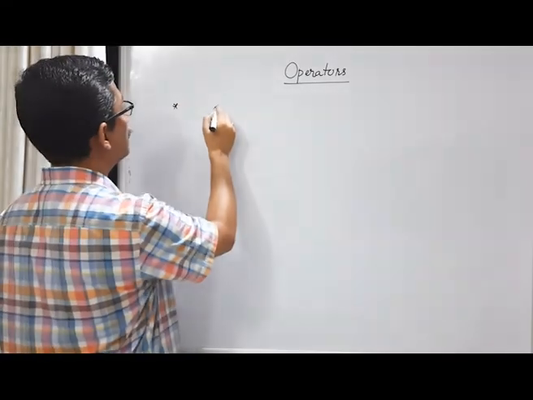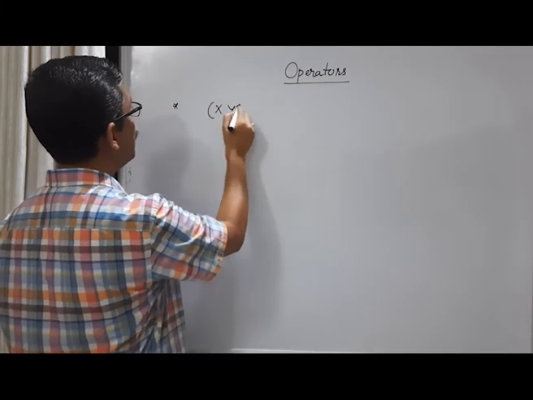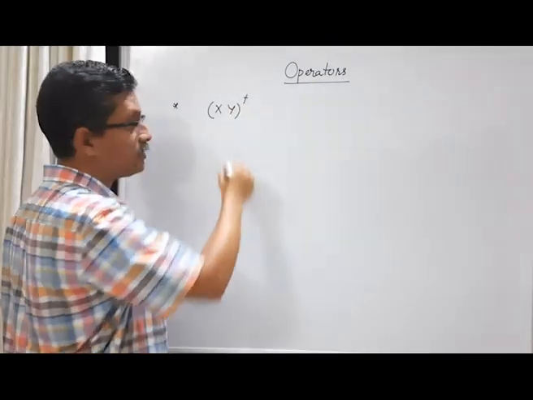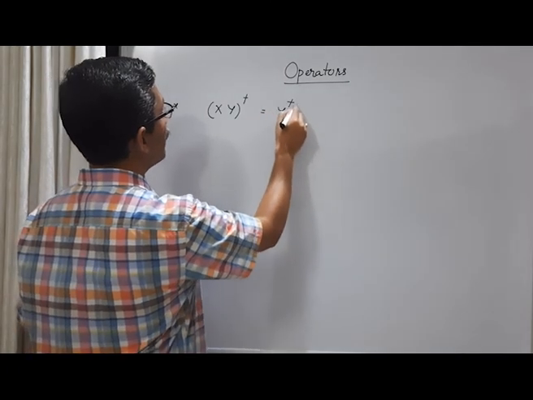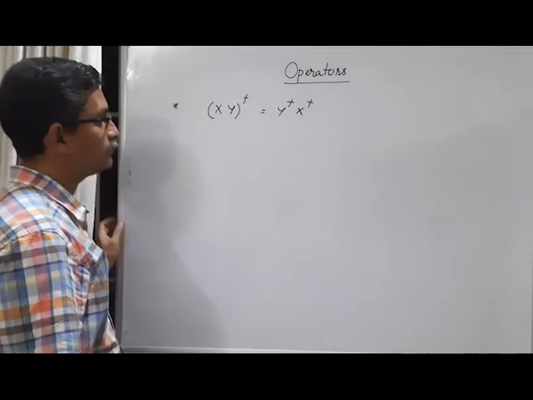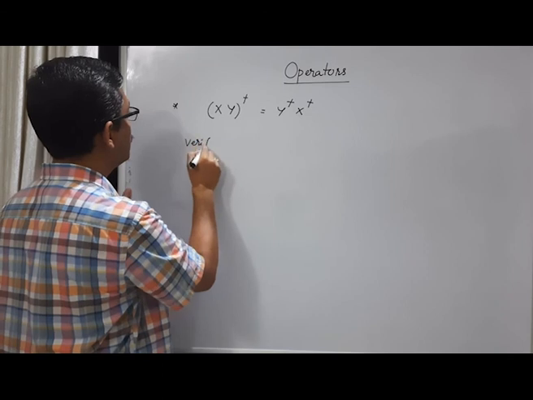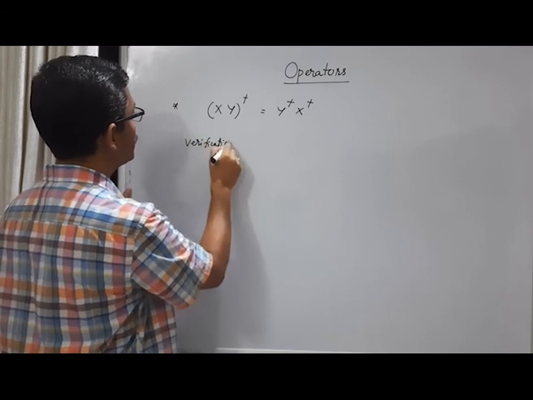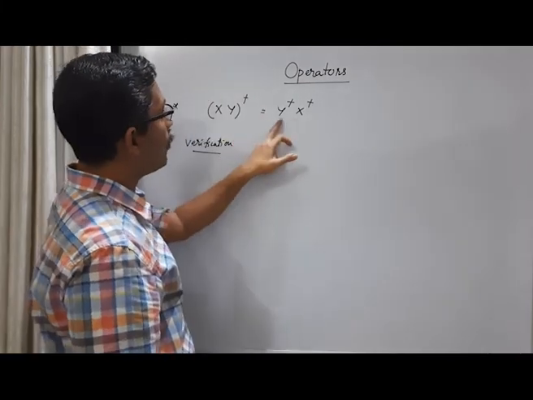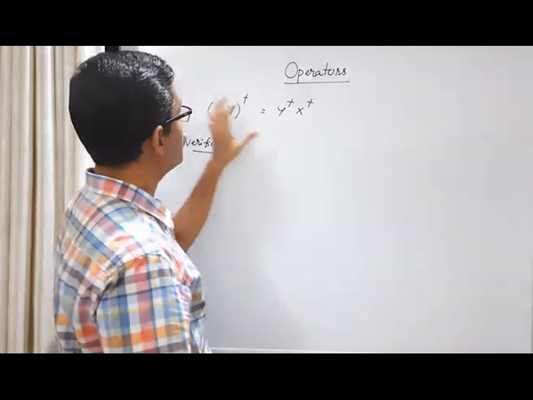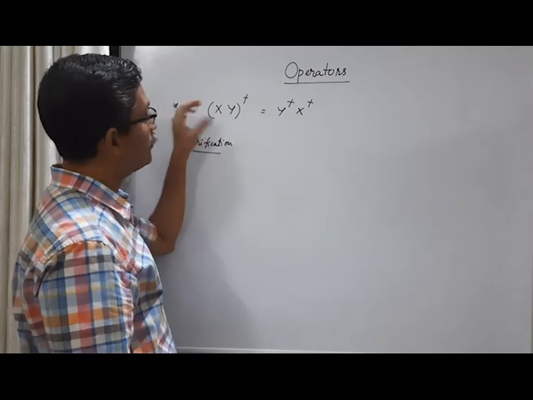Consider this result. x and y are two operators, then (xy) whole dagger, this dagger is Hermitian adjoint, is equal to y dagger x dagger. Now let us verify this result: (xy) dagger equals y dagger x dagger. That means the order will be reversed when you take the Hermitian adjoint, that is, the transpose and complex conjugate, of the product of two operators.